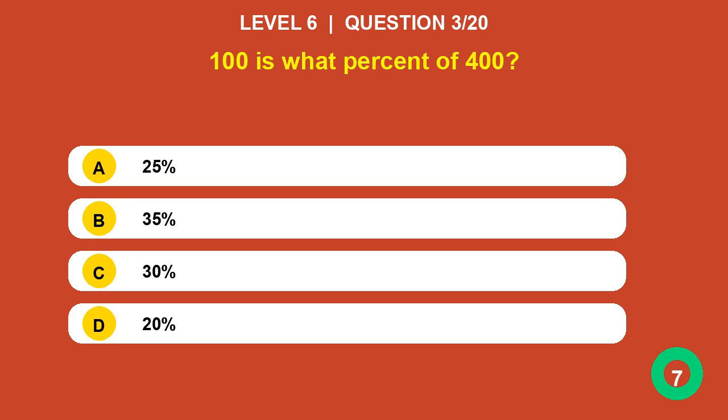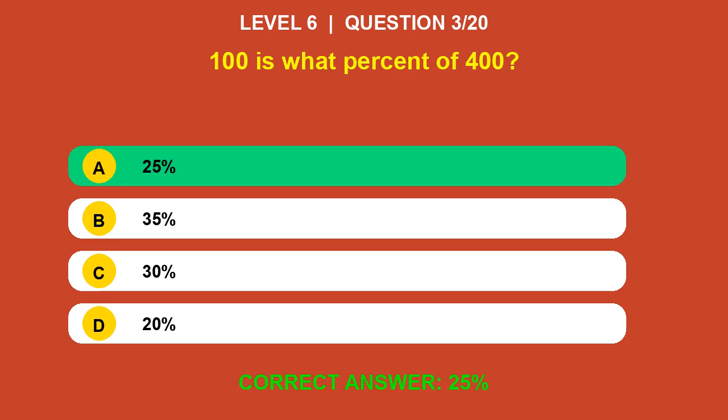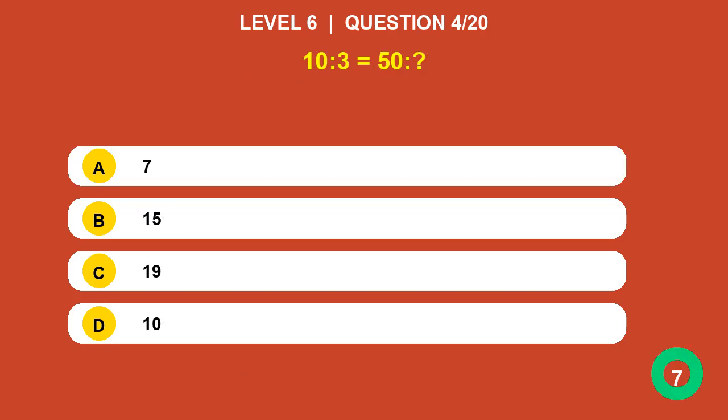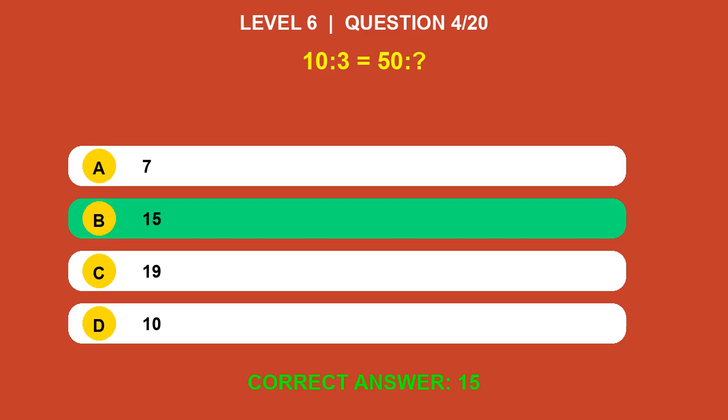100 is what percent of 400? Answer is 25%. 10:3 equals 50? Answer is 15.